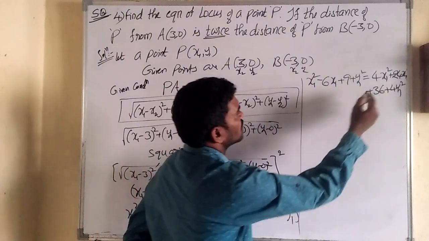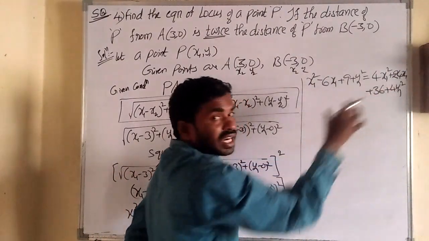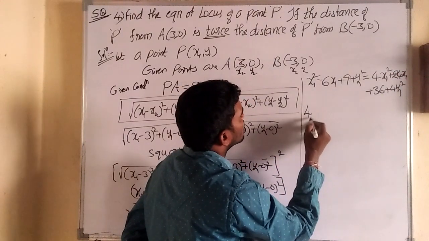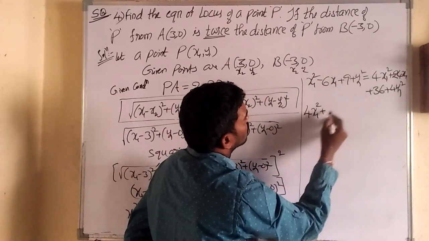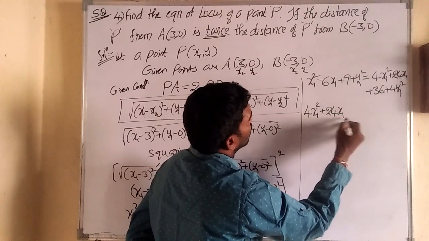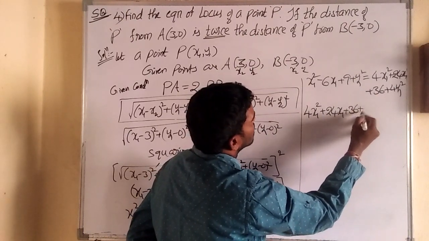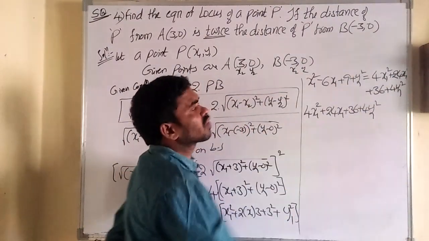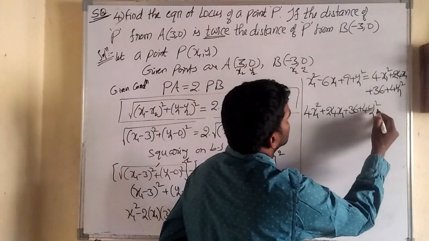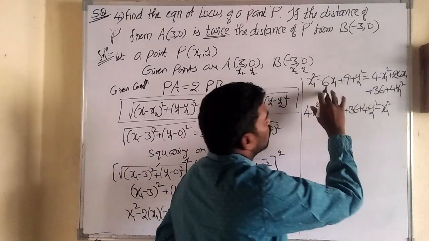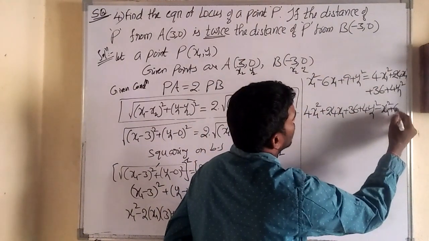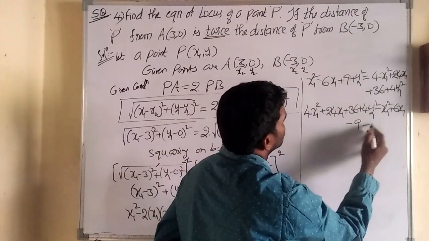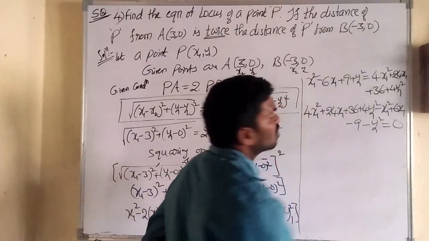Okay, and almost we have reached. First writing the right hand side, because the right hand side has more terms. So 4x1 square plus 24x1 plus 36 plus 4y1 square, and the left hand terms I am sending to the right side. So x1 square sent to the right side becomes minus x1 square, minus 6x1 becomes plus 6x1, plus 9 becomes minus 9, plus y square becomes minus y1 square, and nothing on the left means is equal to 0.